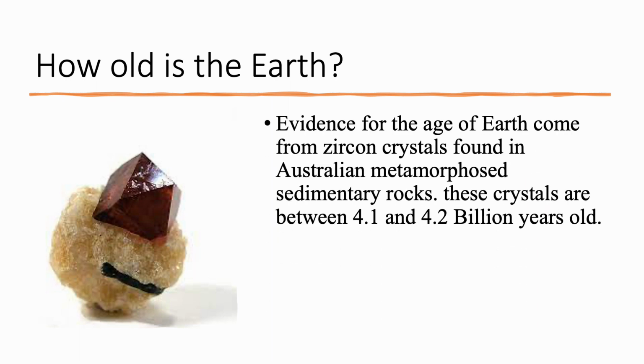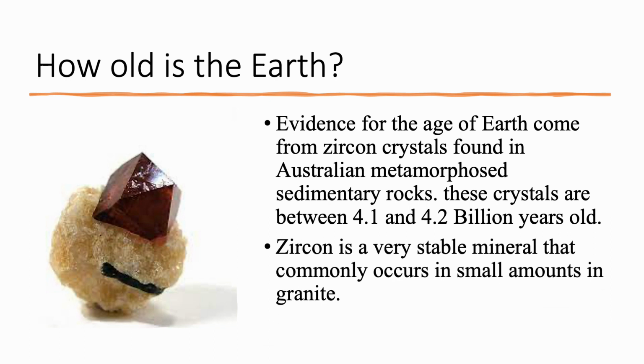How old is the Earth? Evidence for the age of the Earth comes from zircon crystals found in Australian metamorphosed sedimentary rocks. These crystals are between 4.1 and 4.2 billion years old. Zircon is a very stable mineral that commonly occurs in small amounts in granite.